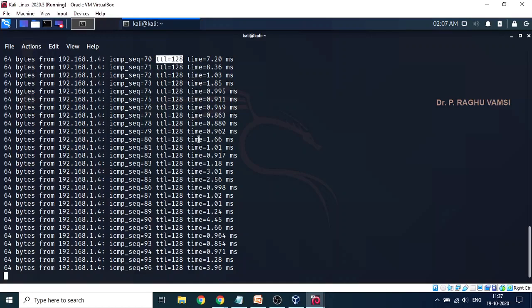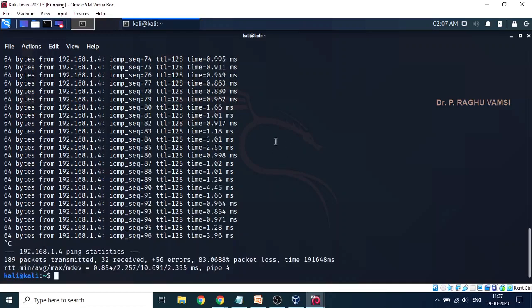If the TTL is less than 127, then the responding system is a Linux-based computer. In case the TTL is greater than 255, then the responding system is a Cisco router. This is what you are supposed to observe just by looking at the ping itself.